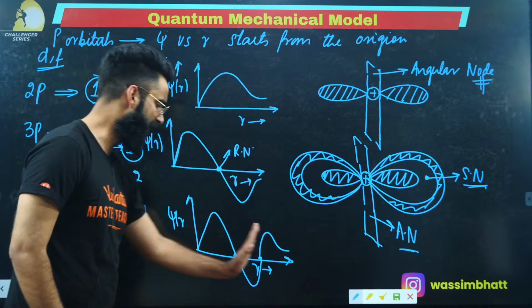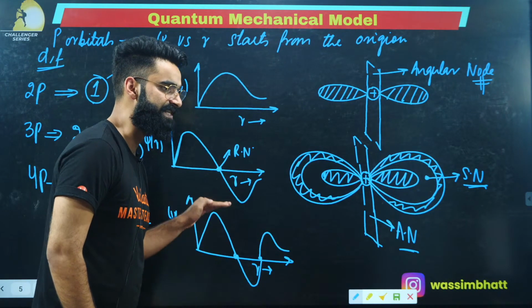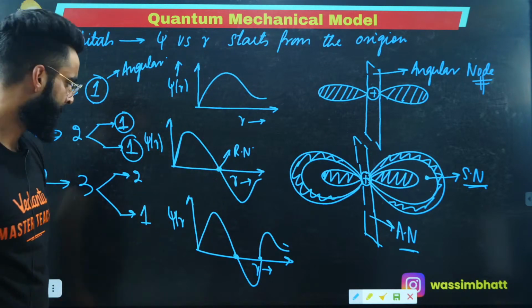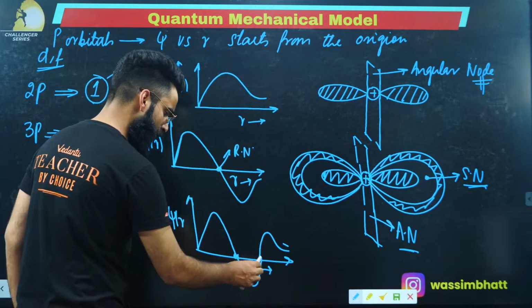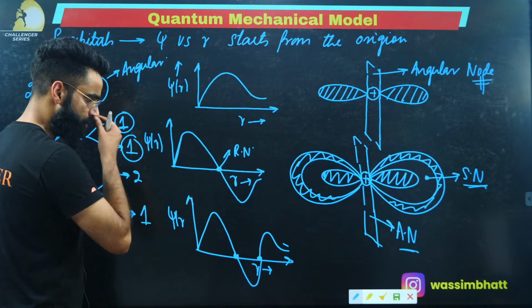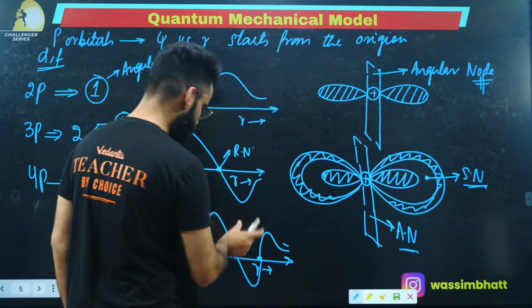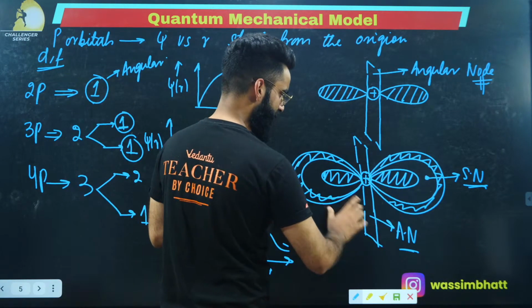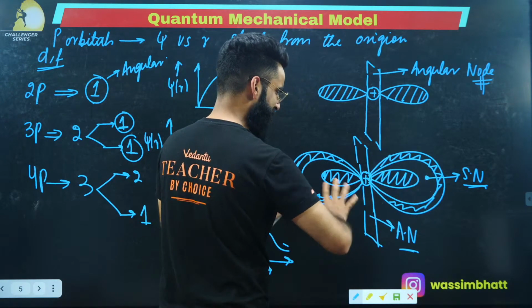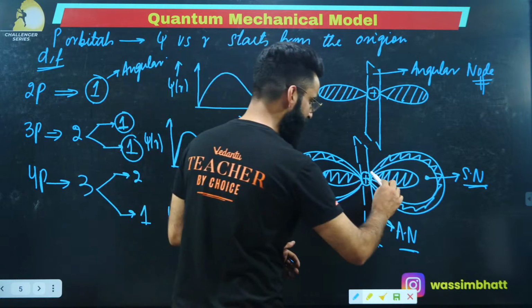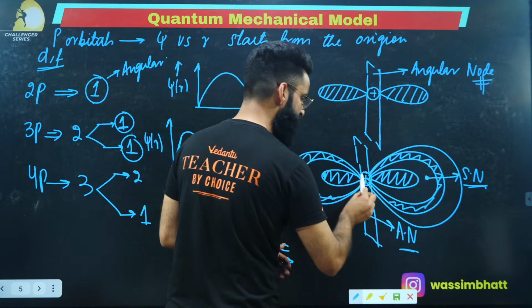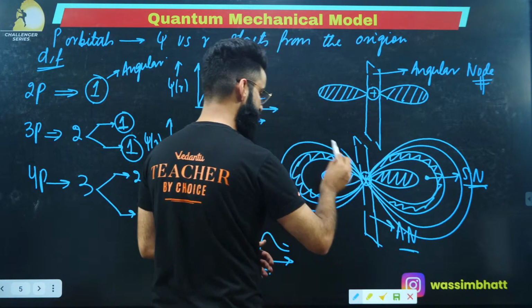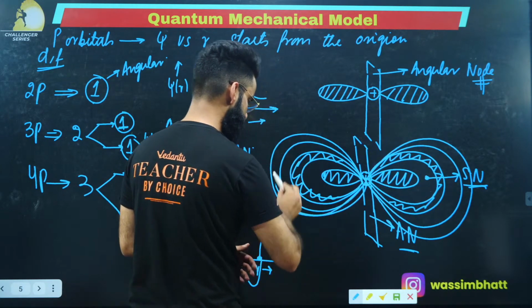And as you move far, these peaks keep on decreasing with time. See, this is your radial node, this is your radial node. Now you need to show it exactly. How are you going to show this 4p? I'm going to represent it over here only. This was your 3p. Let's convert this 3p into 4p. There will be one more spherical region where the probability of finding the electron will be 0, and after that, electron density will start again. Yes, this is the electron density.